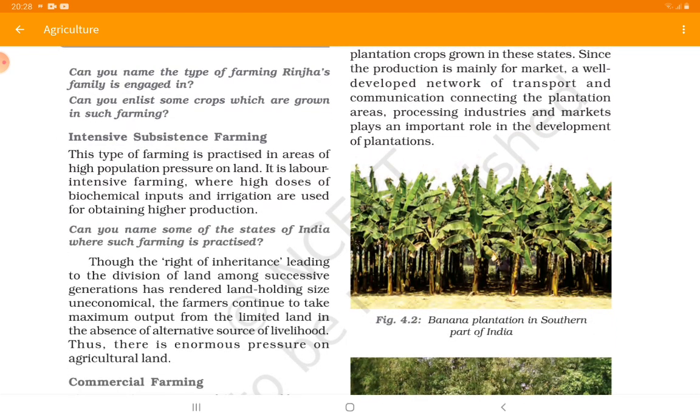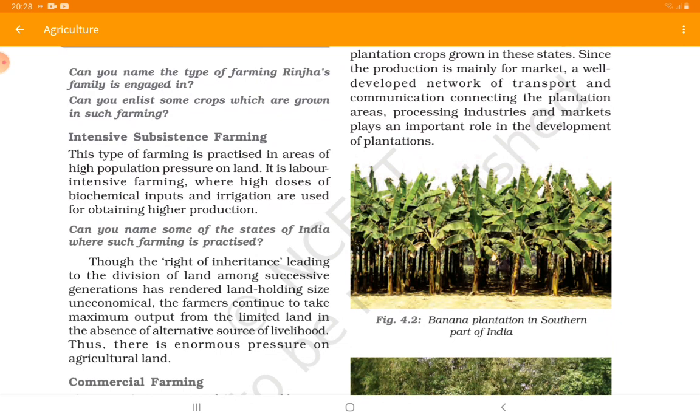This type of farming is practiced in areas of high population pressure on land, meaning where the population is very high. It is a labor intensive farming where high doses of biochemical inputs and irrigation are used for obtaining higher production. Can you name some of the states of India where such farming is practiced? So yes, obviously in northern states or northeastern states where there is a high population in northern plains, such type of farming will take place. So here modern fertilizers are put into the soil so that on the same land, for a longer time, more and more crops can be grown.